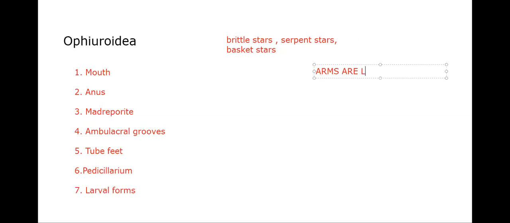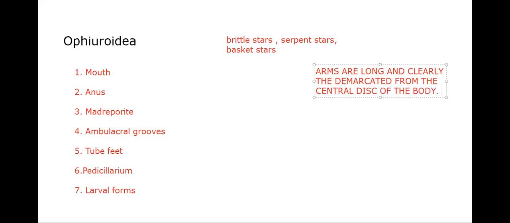Arms are long and clearly demarcated from the central disc of the body, which, as we said in the case of starfishes, are not clearly demarcated.